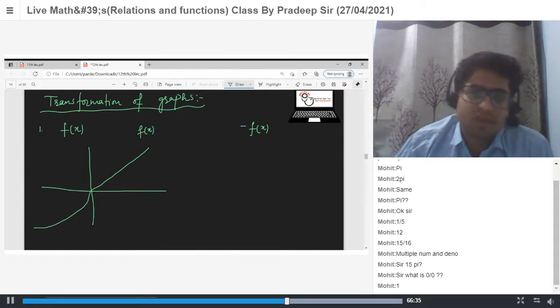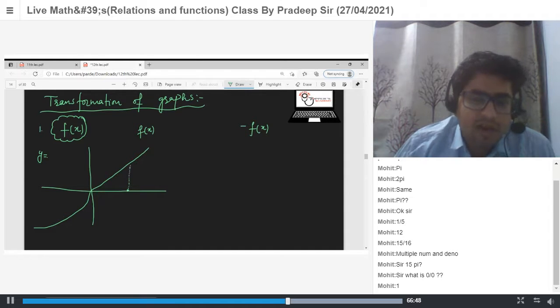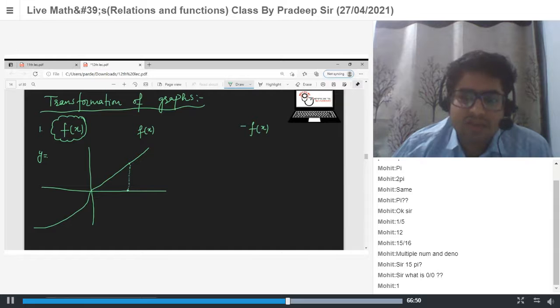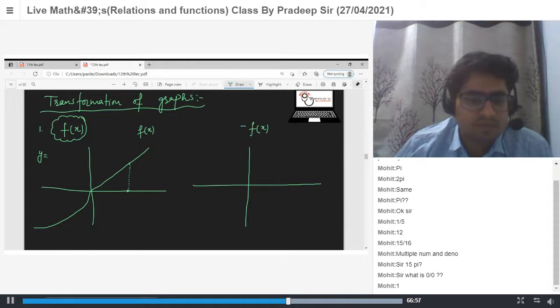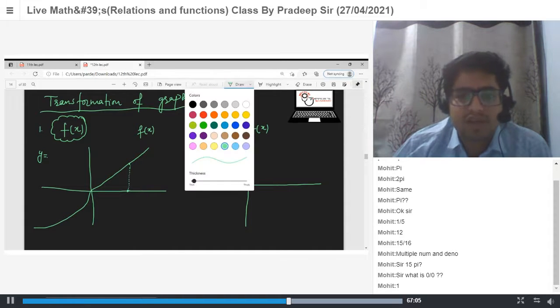Minus f(x) is what? Now if we have some value, let's say this is your f(x), say y. At some x, if we have some value y, in minus f(x) for x we have the value minus y. Yes or no? Yes. So the graph must be what? The graph must be a mirror image with respect to the x-axis.